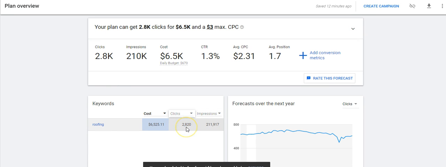So imagine if you got 2,820 clicks and say you only closed, I don't know, 1% of that. So that's 28. So you got 28 roofs out of $6,525. That's pretty darn good, right? So these can be costly, but they can also be very lucrative. So if you have any questions, let me know.